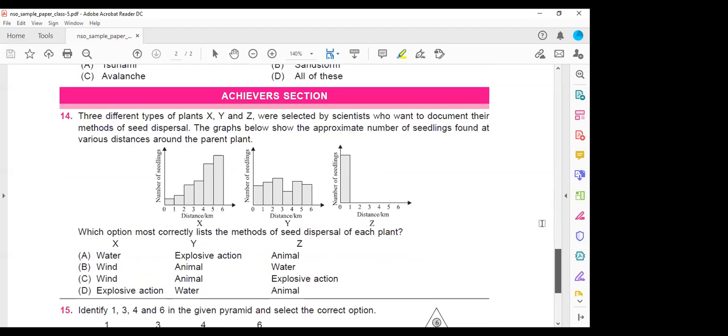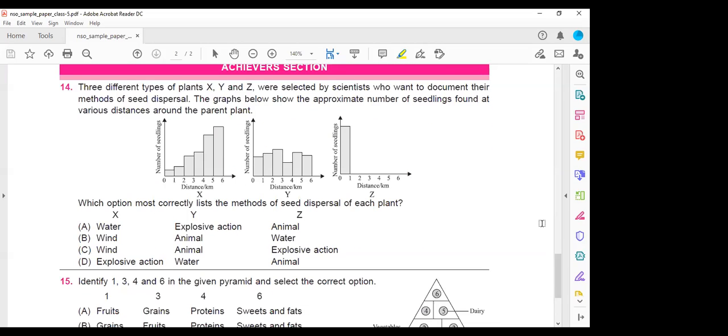Next, this one. 3 different types of plants X, Y, and Z are selected by scientists who want to document their methods of seed dispersal. The graphs below show the approximate number of seedlings found at various distances around the parent plant. There are different types of seed dispersal: the seed can be dispersed by wind, water, or animals.